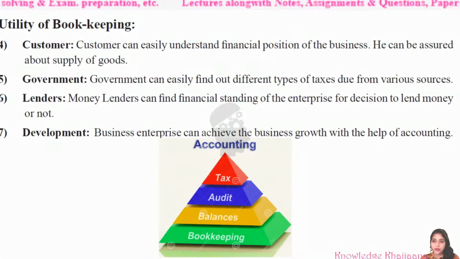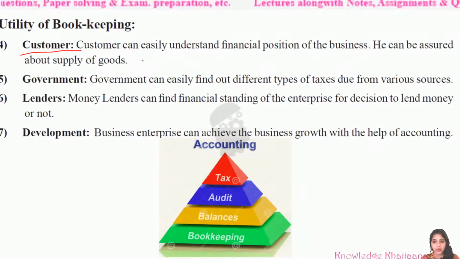The next utility of bookkeeping is towards the customer. The customer can easily understand the financial position of the business. He can be assured about the supply of goods. If the books are maintained properly, then the customer can easily understand the financial position and will feel assured that the business will supply the goods properly and there will not be a shortage.